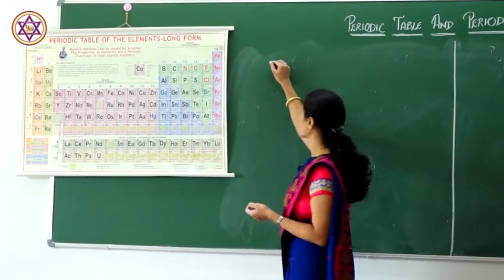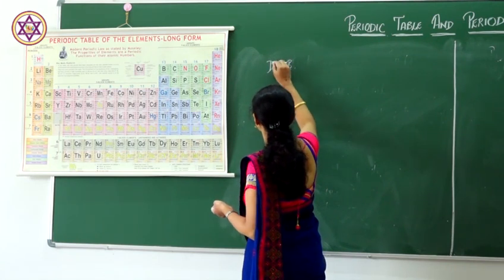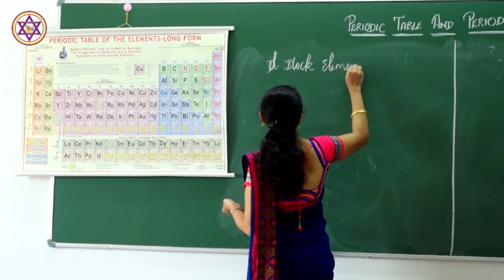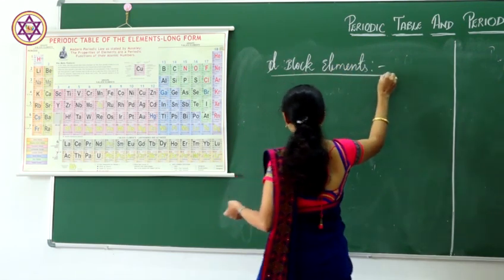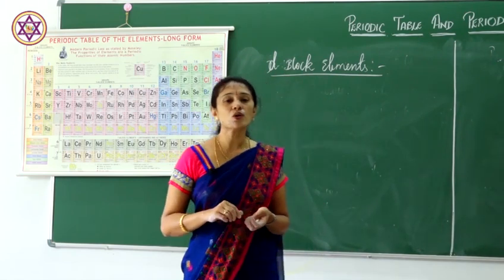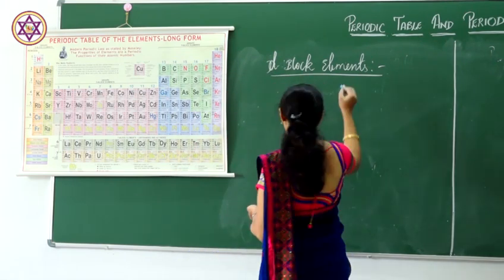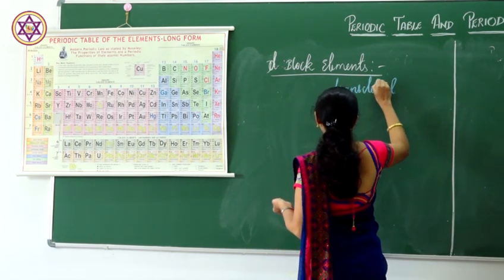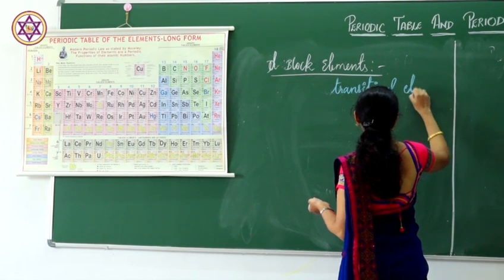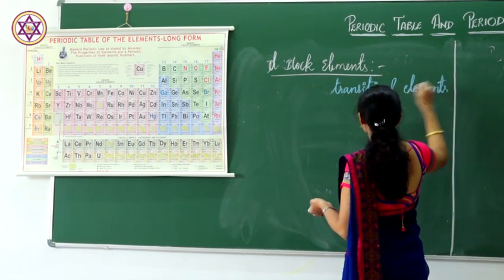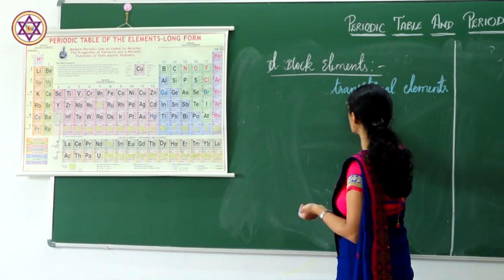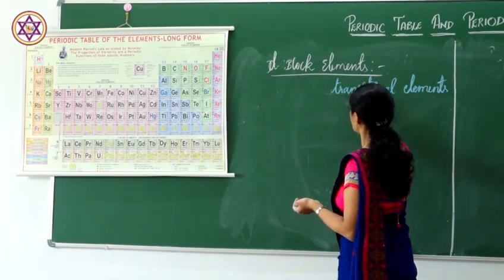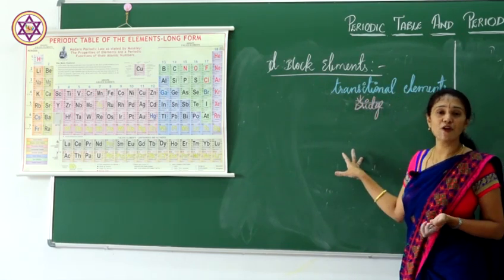Next is d block elements. These d block elements are also called transition elements. What is the meaning of transition? Transition means it acts like a bridge. They are nothing but bridge forming elements.